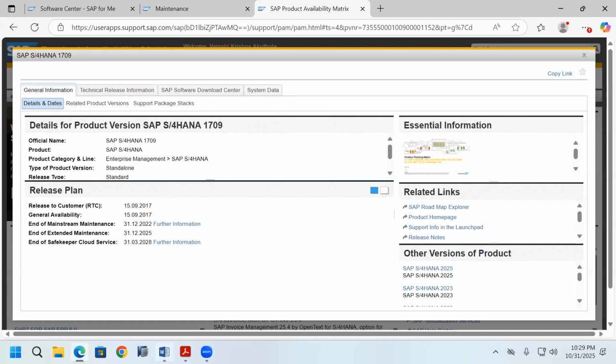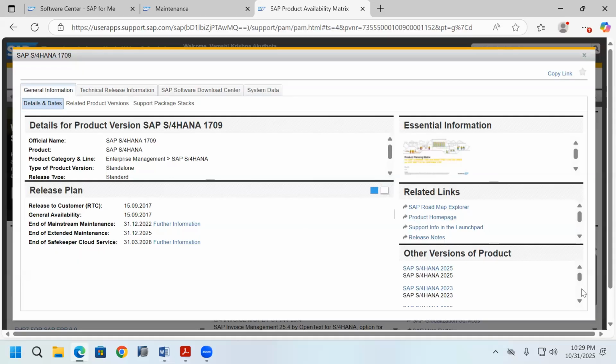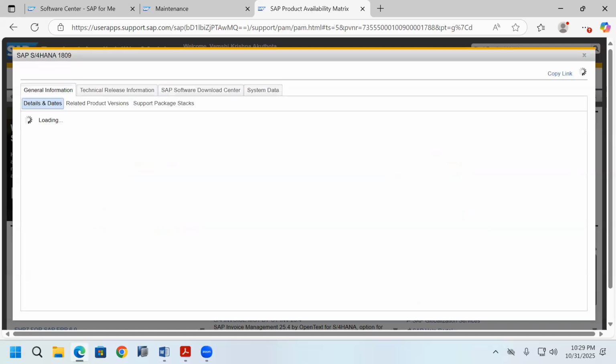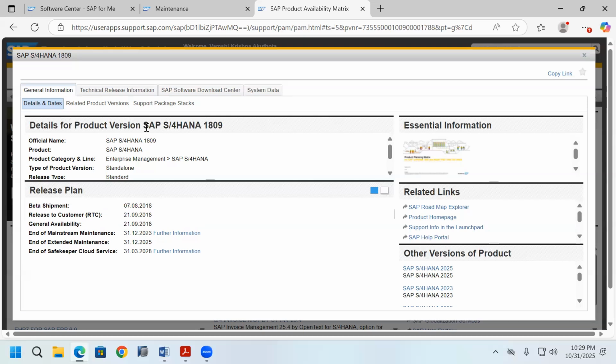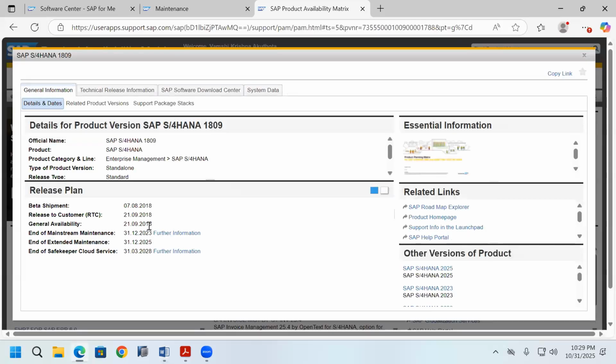Okay. Next, which one did they release after SAP S/4HANA 1709? The next version they released is SAP S/4HANA 1809. In which year? In 2018 it is released.